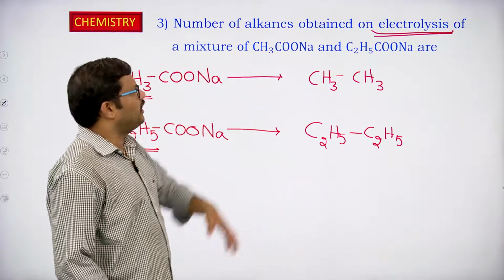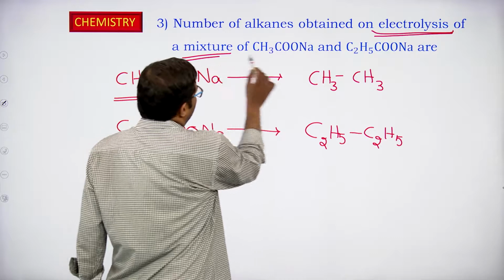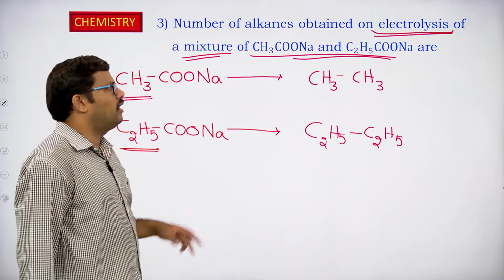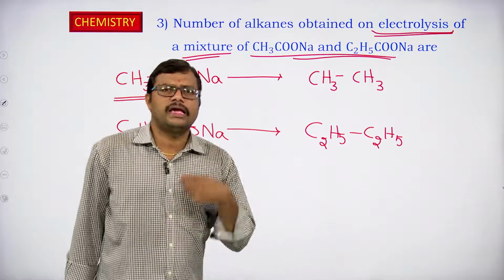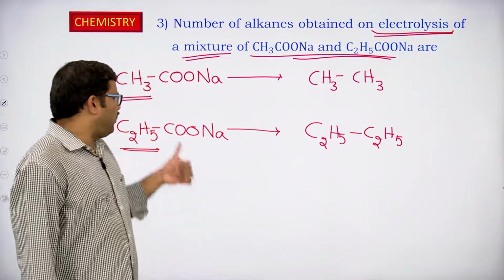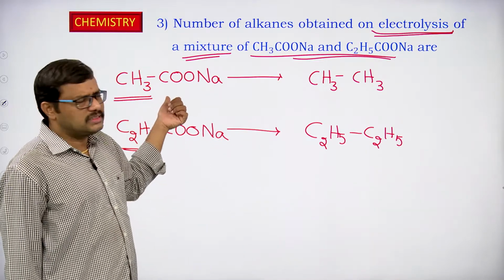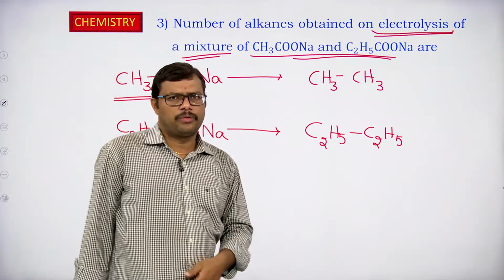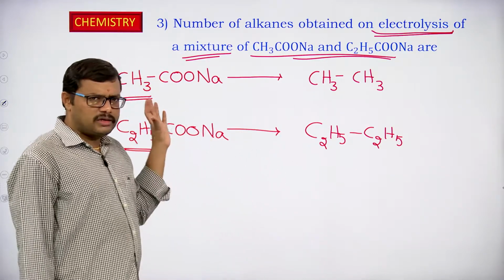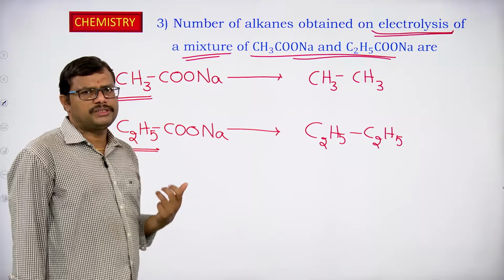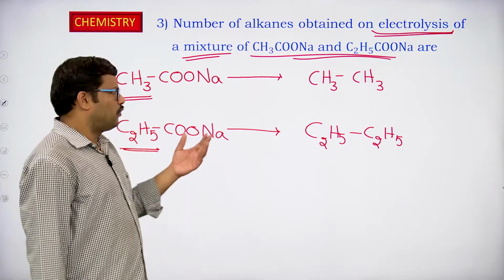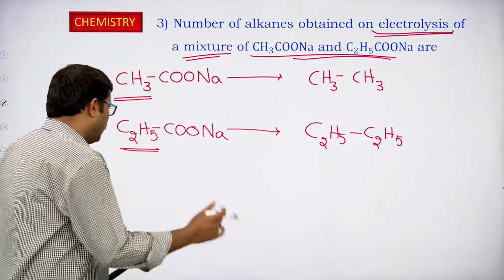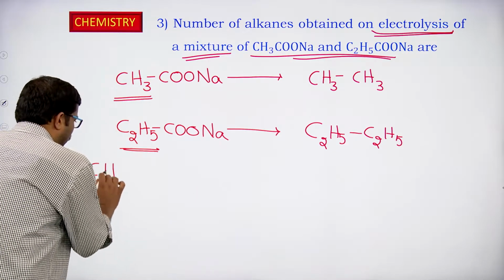But in this case, what have they given? They have taken a mixture of both these. They have taken the mixture of these two, and how many alkanes can we expect? Anyway, if this is undergoing electrolysis, we get one compound, and if this is undergoing electrolysis, we get one compound. But of course, as I told you, this reaction proceeds via the formation of free radicals. So, methyl free radical and ethyl free radical may also react with one another. In that case, what are the different products that we are going to get?